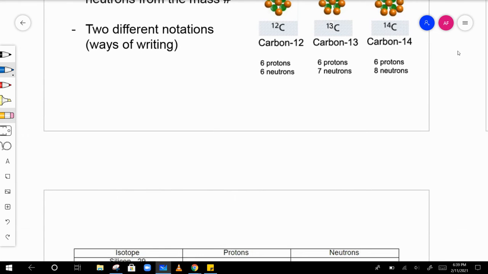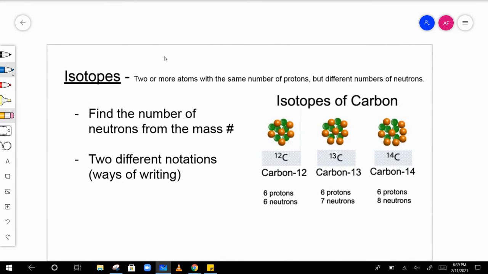Next, isotopes. So isotopes are 2 or more atoms that have the same number of protons, but different number of neutrons. So their mass is different. That's really what matters, is that the mass is different.